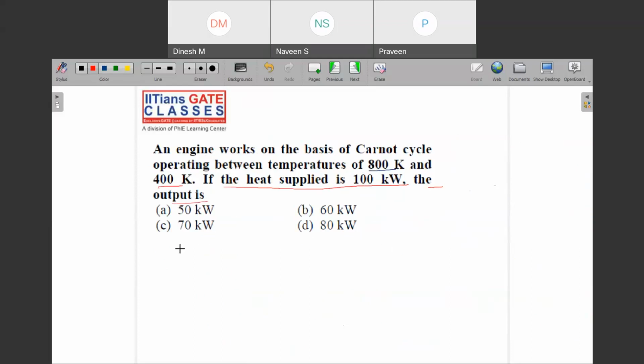What is that which makes us not to pick the pen even? Why? Because you know that the supply heat, this is nothing but QH which we have seen, right? And what is the work output they have asked? So where we can see work output in the formula of efficiency. This is W net upon QH, and this is also equal to 1 minus T2 upon T1.